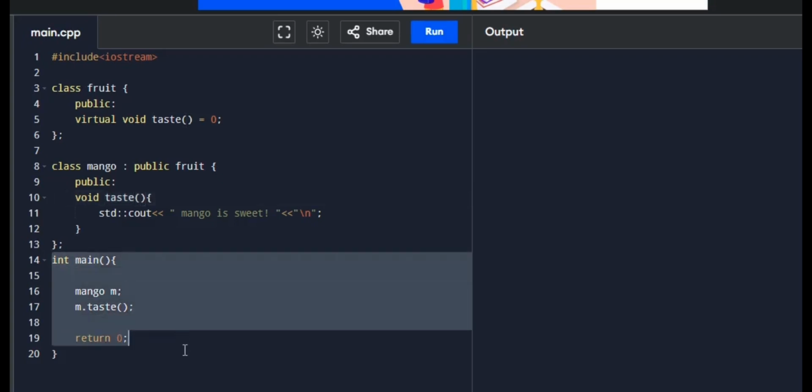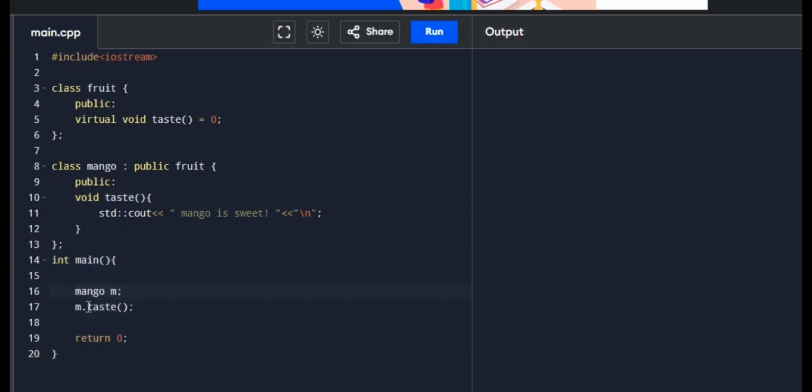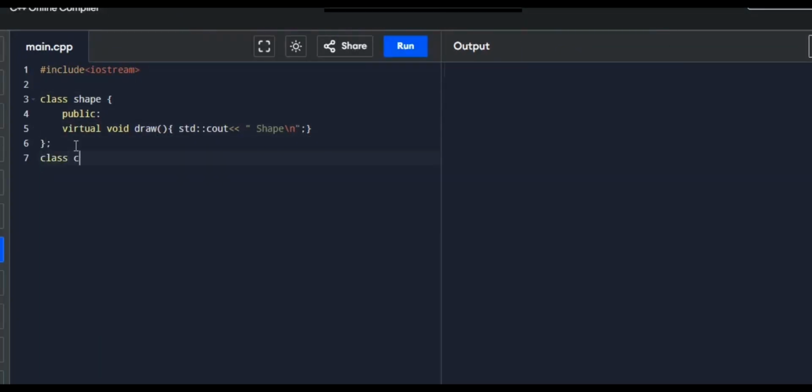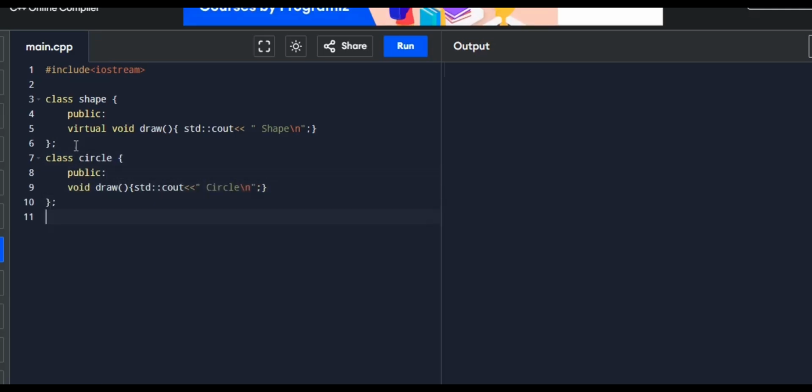And in our int main, we're going to call the function, and we're going to print "the mango is sweet." As we run this code, as you can see, "mango is sweet." And now we're going to have our abstract.